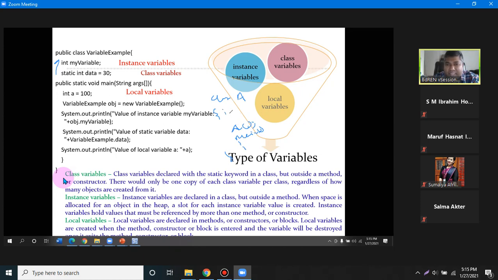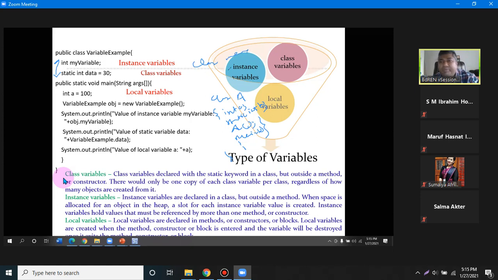In this space we are declaring some variables like integer A and static integer B. These two variables can be shared by everyone in this class. So the scope of these variables is within this class. They are not inside, they are outside of the method and inside the class, declared before the method declaration. So these variables are called class member variables, they are the members of the class.